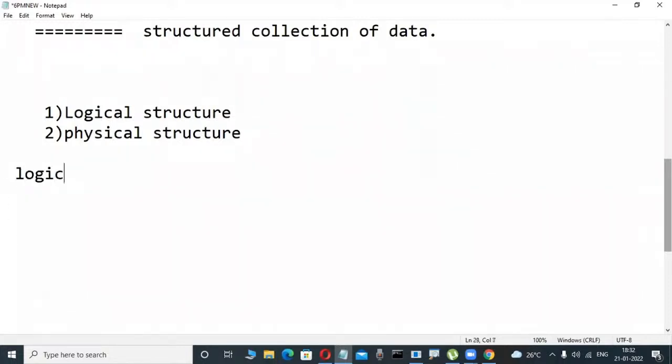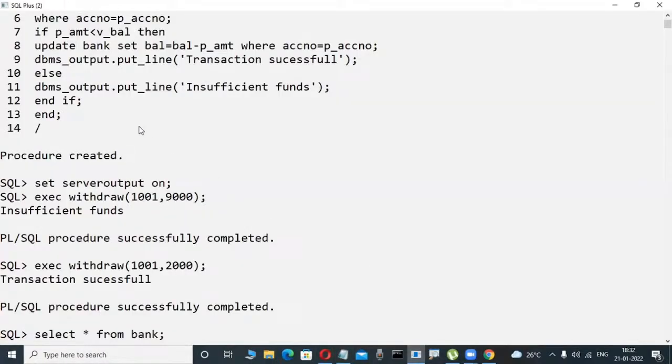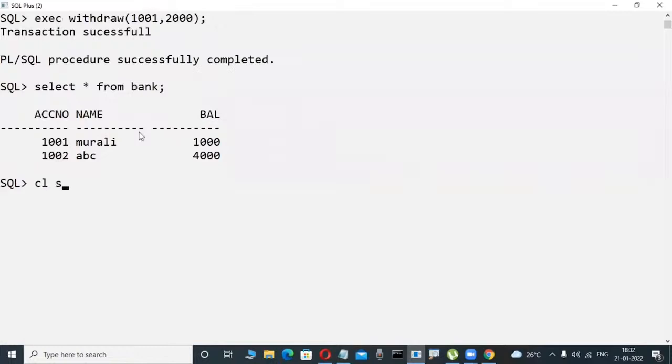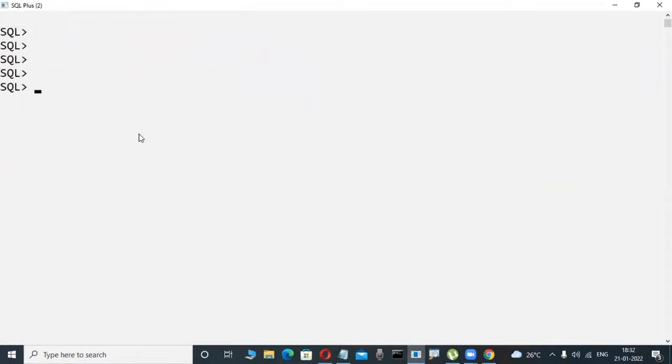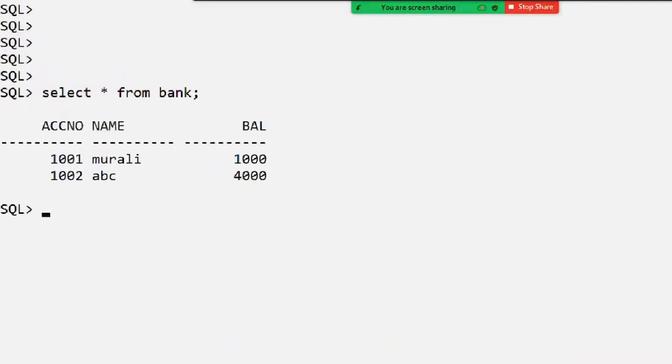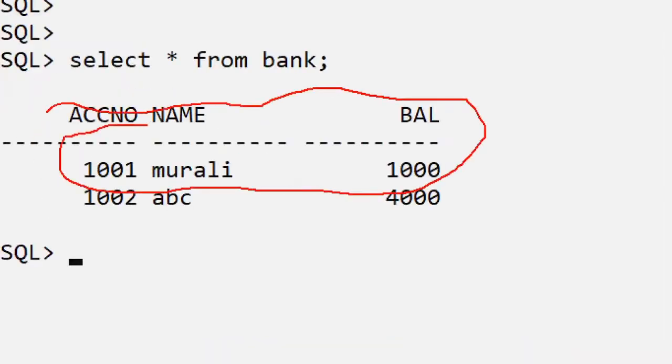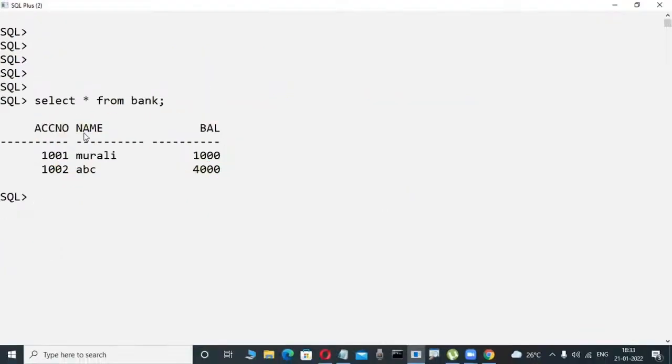Logical structure means nothing, it is very easy. Now check it out, slowly observe here. Suppose today I am installing Oracle, for example. In this Oracle, I try to create a table. Maybe bank is a table. Some syntaxes are there, don't worry, SQL language is there.